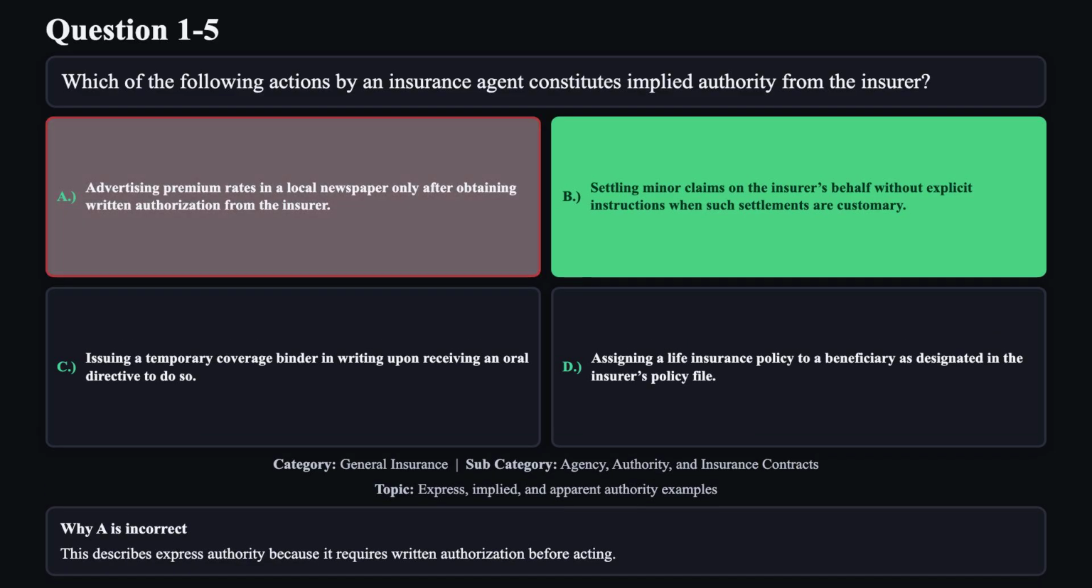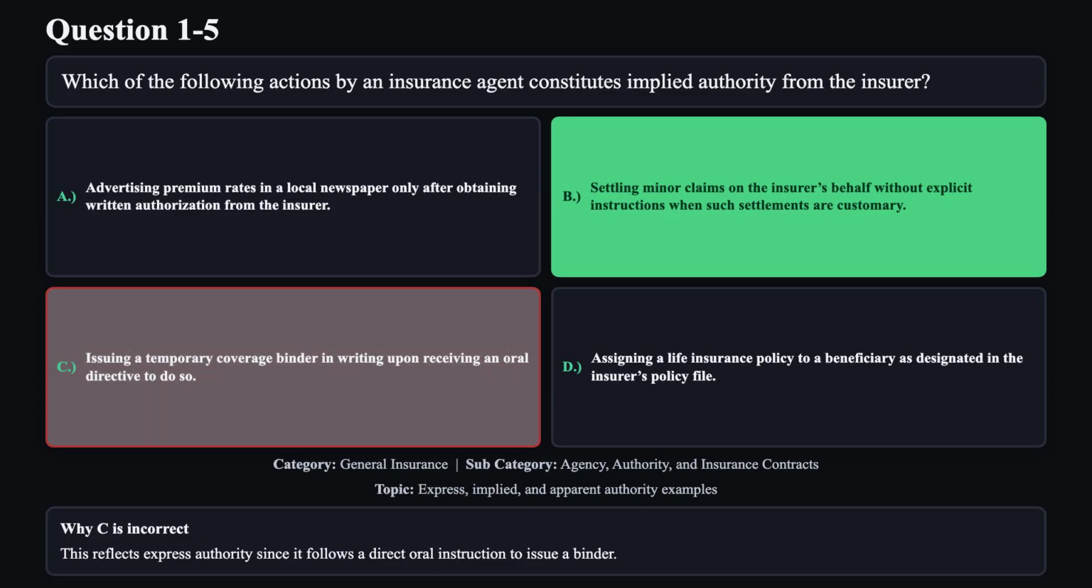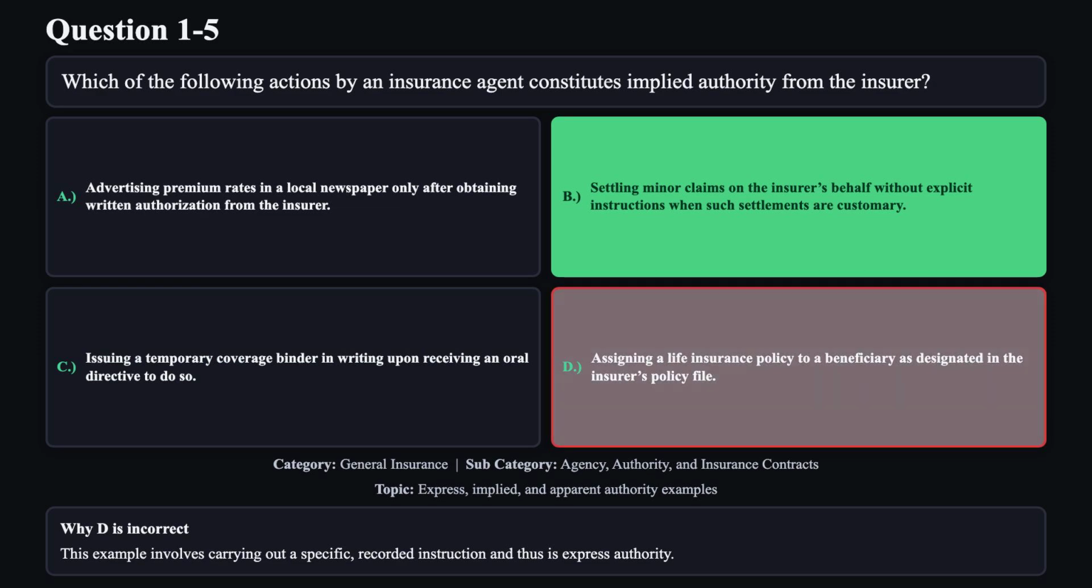Reason A is not correct. This describes express authority because it requires written authorization before acting. Reason C is not correct. This reflects express authority since it follows a direct oral instruction to issue a binder. Reason D is not correct. This example involves carrying out a specific recorded instruction and thus is express authority.